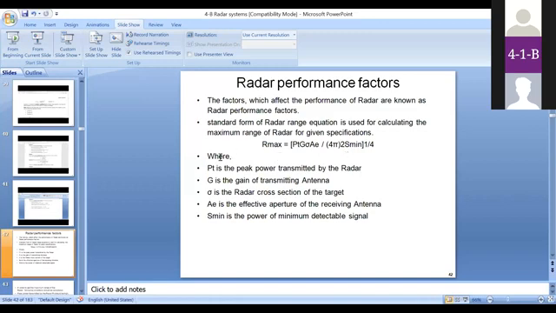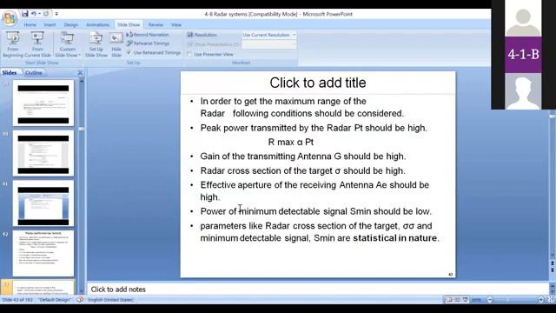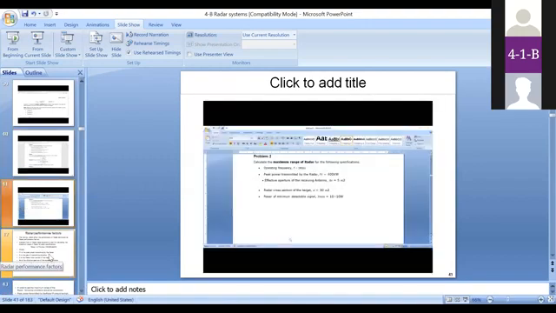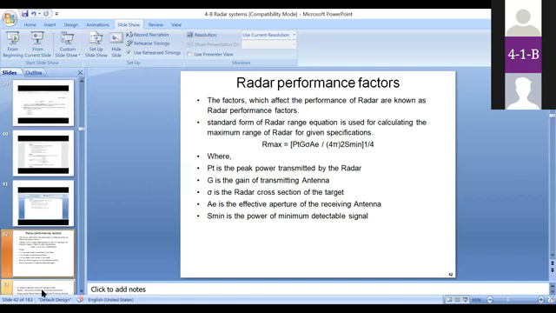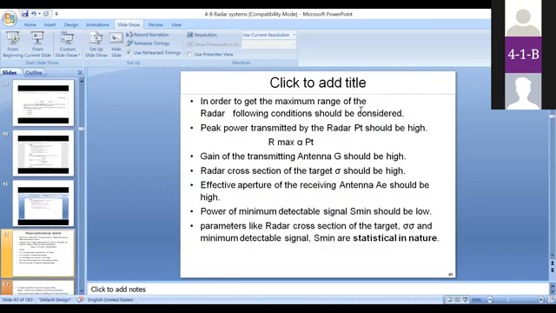That means we should take care about these parameters while designing a radar system, because these parameters influence the radar range. So you should properly select the values of these parameters. To get the maximum range, the power transmitted by the radar system should be high, because Pt is directly proportional to R max.